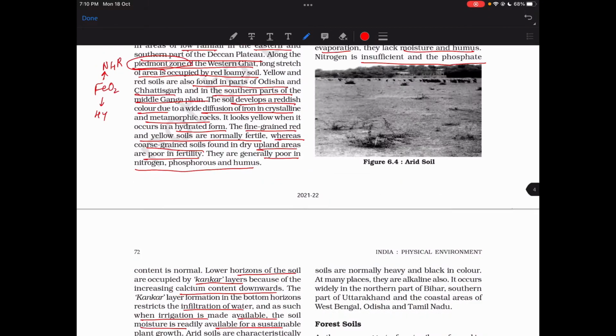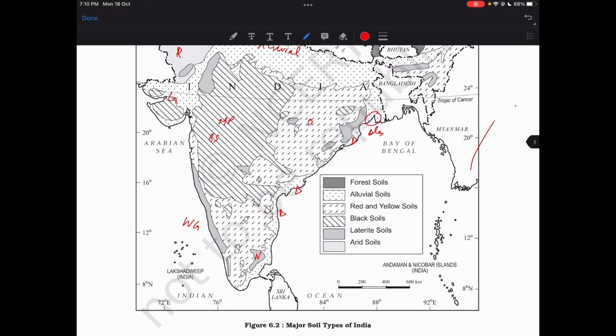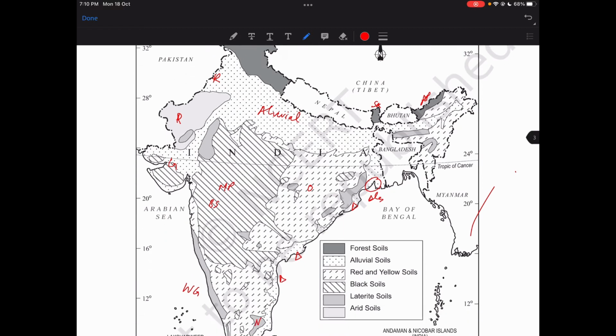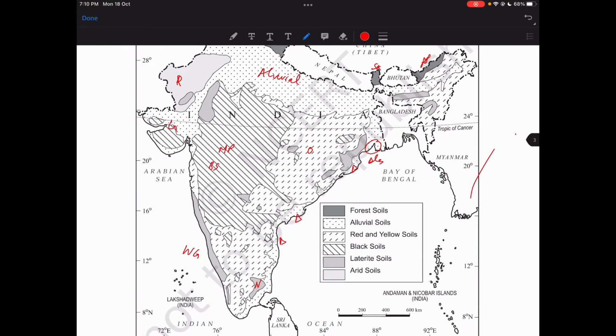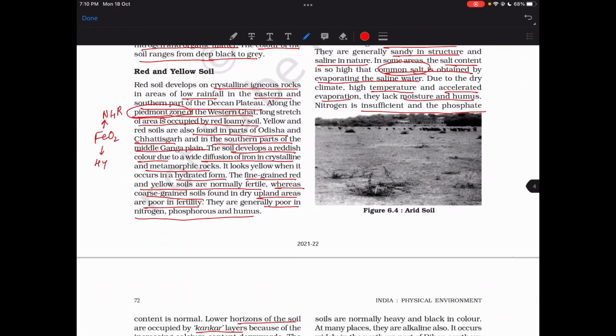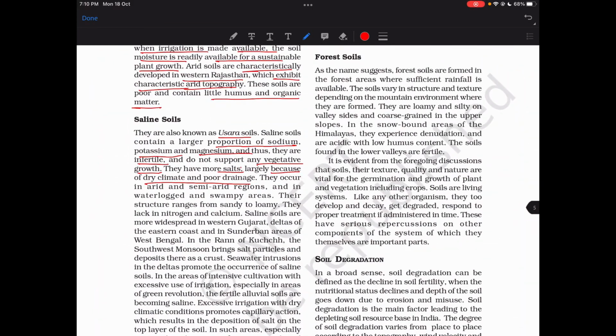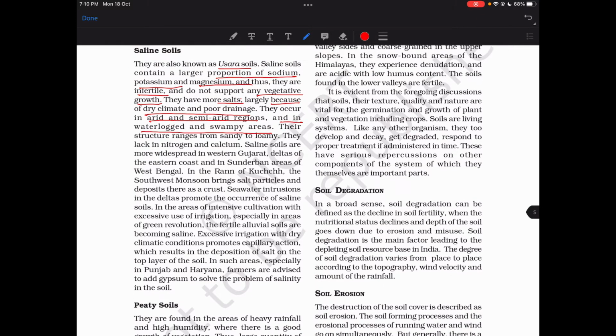So where are they found in the first place? Saline soil. It's not shown in the map. Yeah, so we have not shown where saline soil is found. Maybe they're saying it's because of dry region. They occur in arid and semi-arid regions, and in waterlogged and swampy areas.